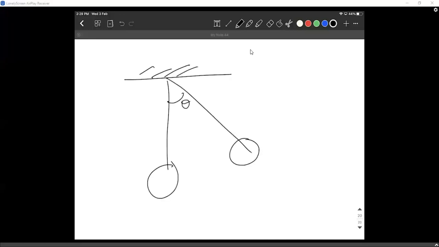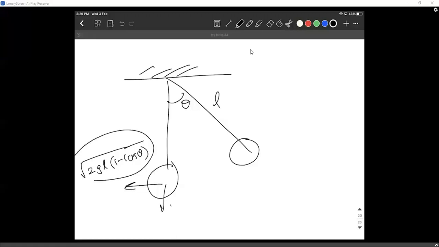So you move it to an angle theta. If you remember this from vertical circular motion, the velocity is root over 2gl into 1 minus cos theta, when the length is L. With this velocity, you have mg and you have mv square by r. Mg is already balanced. This mv square by r is the one causing the additional tension. So take the tension into the length of the wire by AY.